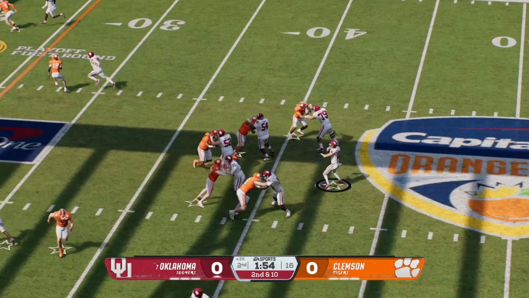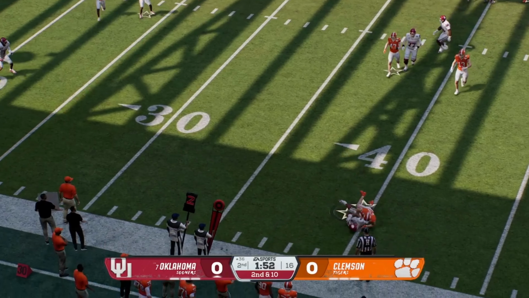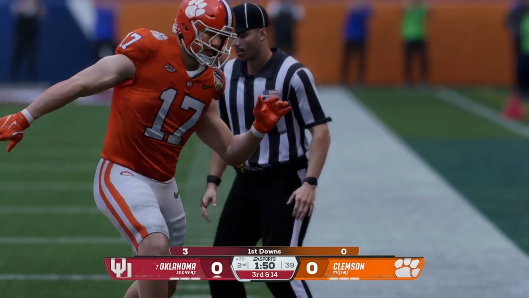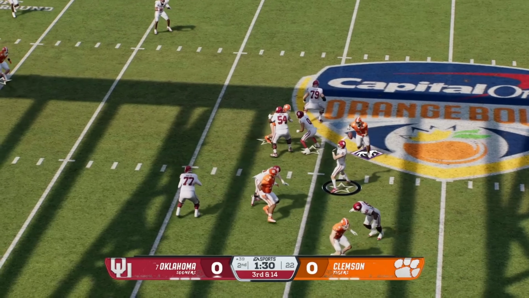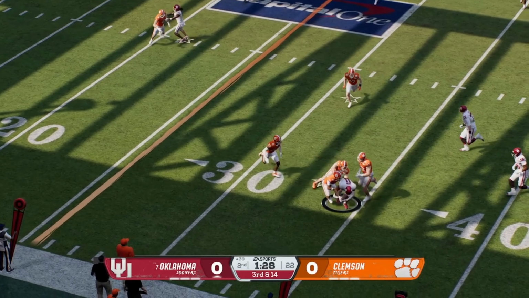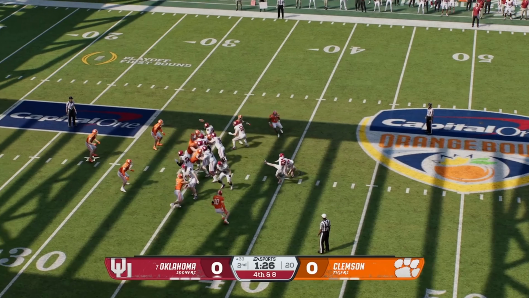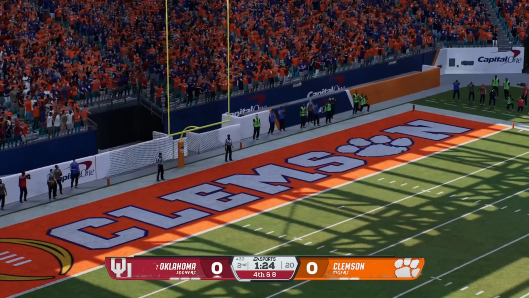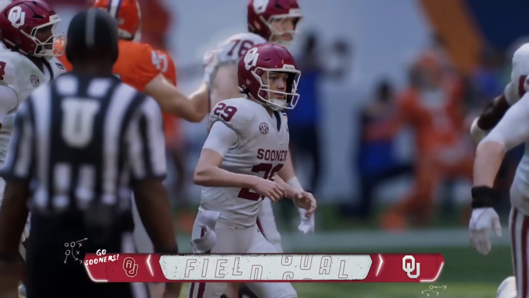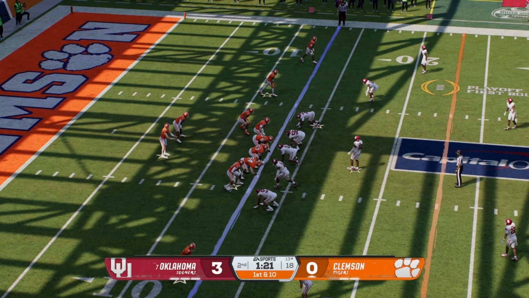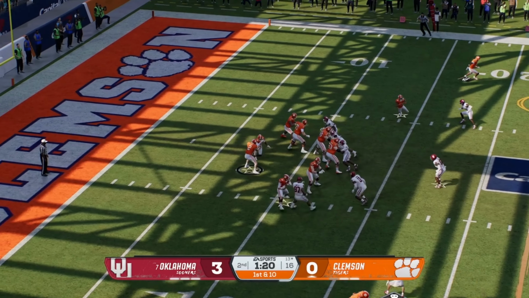Now setting up in the second quarter, taking their time on the first quarter. They're stopped by Clemson. Now to 3rd and 14. A big 3rd and 14 by the Sooners here. They're looking, find a man, not going to get very far. That's going to make it 4th and 8. And they're going to get the long kick here as it is a field goal, and the Sooners will go up 3-0.